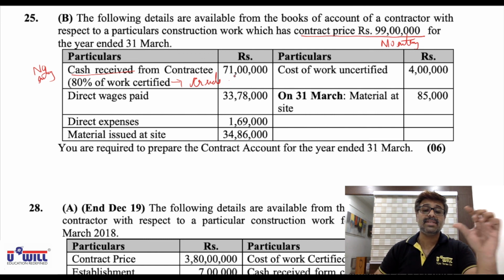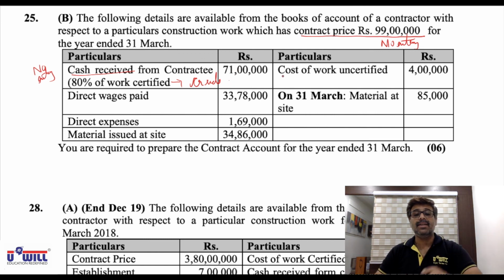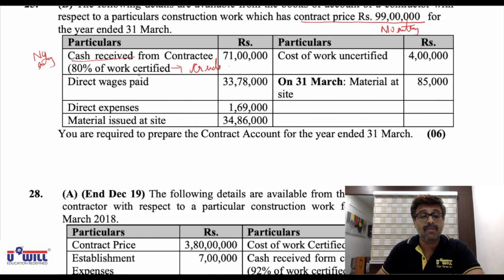When work certified is 100, cash received is 80. So with 71 lakhs, how much? 71 lakhs is cash received, into 100 divided by 80, you will get the work certified. That working will be done. We have been doing it in past lectures. Direct wages paid, debit side. Direct expenses, debit side. Materials issued, debit side. Cost of work uncertified, credit side. And closing balance of materials at site, credit side. Very simple question. Prepare the contract account.